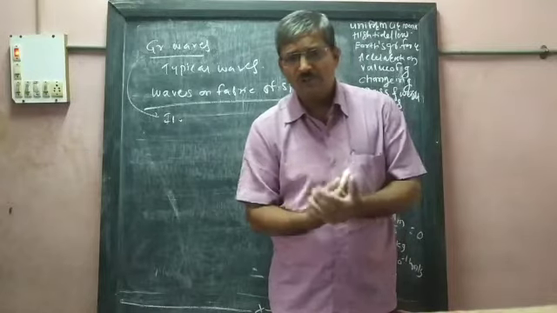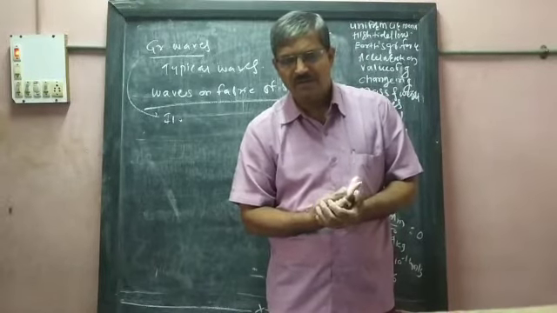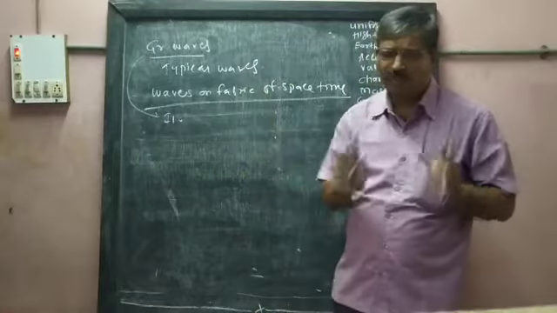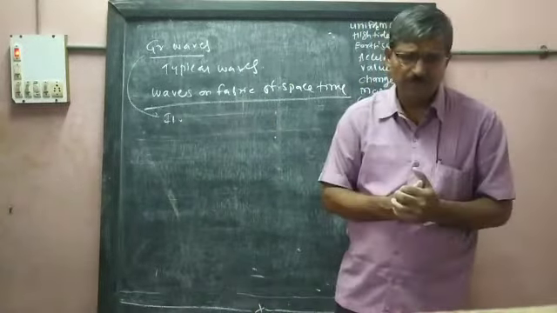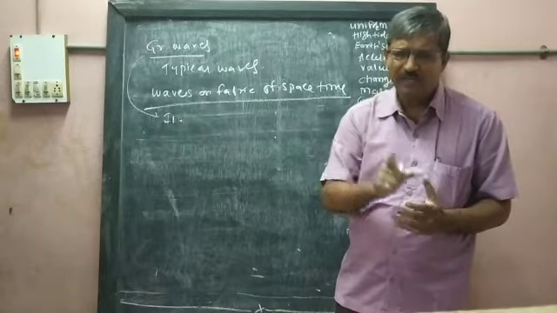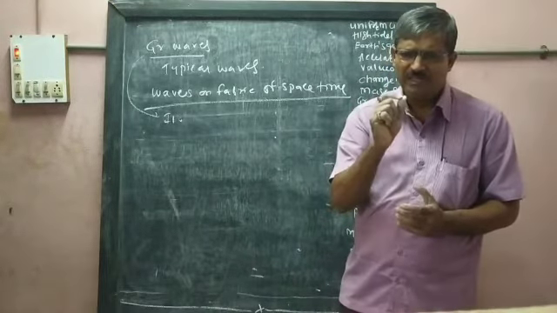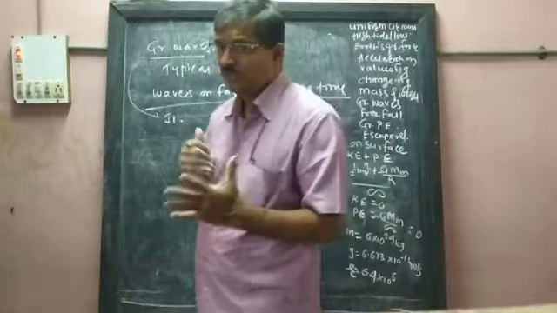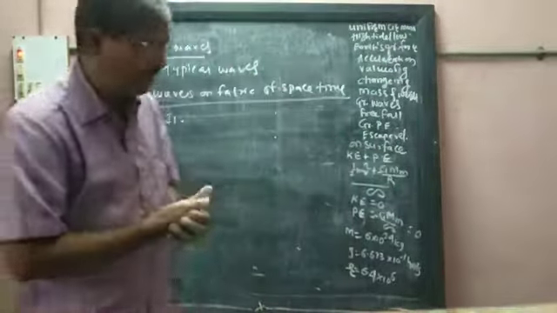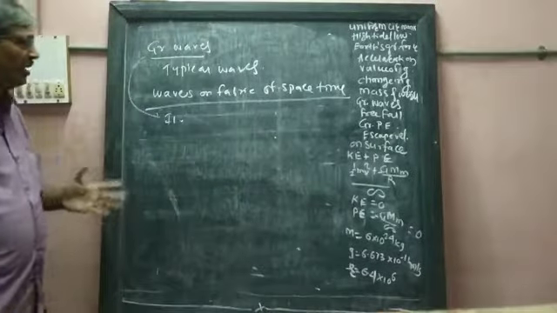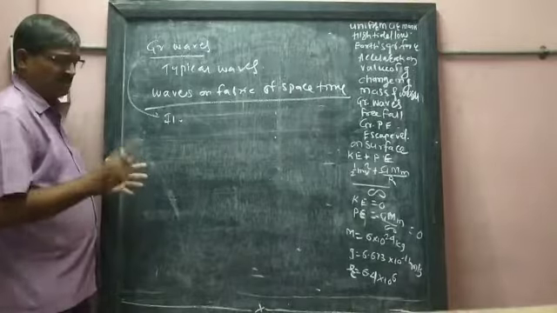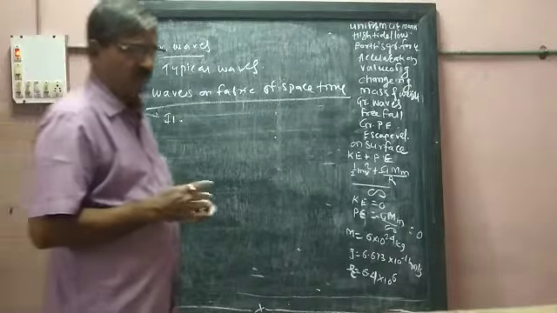Why was it not detected for 100 years? The reason, as I told you, is that these are very small, very typical waves. It needs a very delicate, very sensitive instrument, and as no sensitive instrument was available to detect it, its structure and nature remained unknown to us.